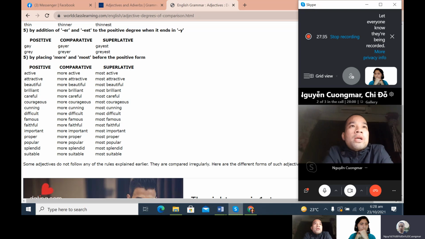Courageous, more courageous, most courageous. Cunning, more cunning, most cunning, difficult, more difficult, most difficult, famous, more famous, most famous, fearful, more fearful, most fearful,